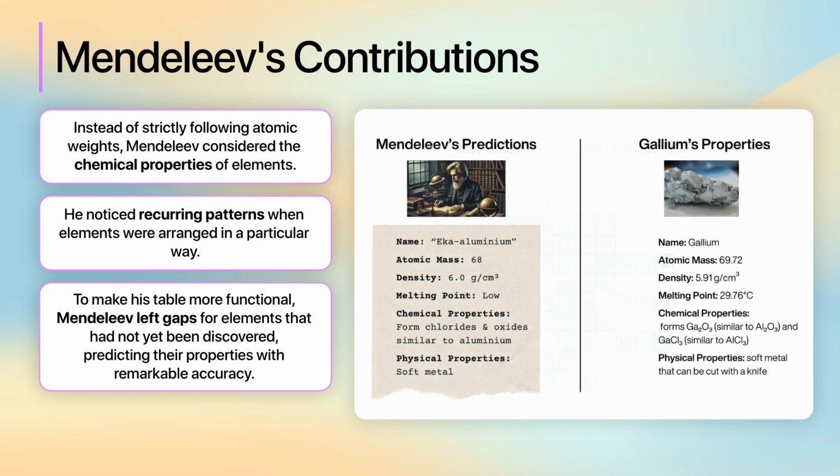For example, Mendeleev proposed that an element he called Eka aluminium would fill one of these gaps. When the element gallium was discovered later, it had properties almost exactly as Mendeleev had predicted, fitting perfectly into his table. This provided strong evidence for the validity of his periodic table.